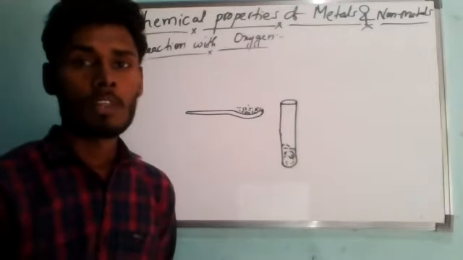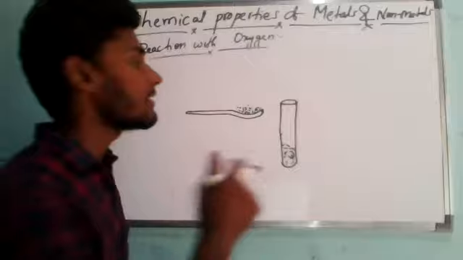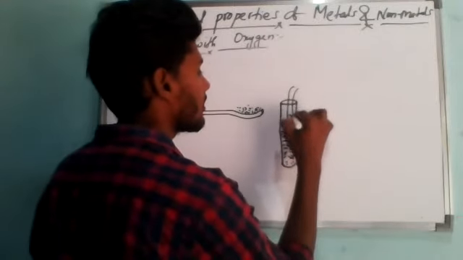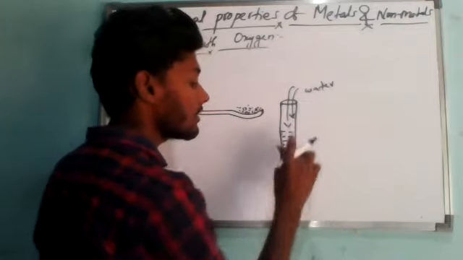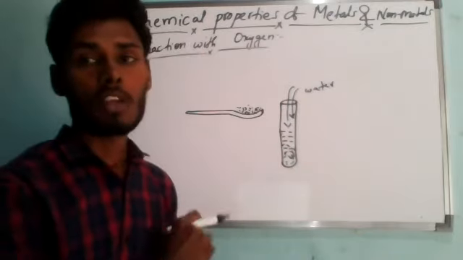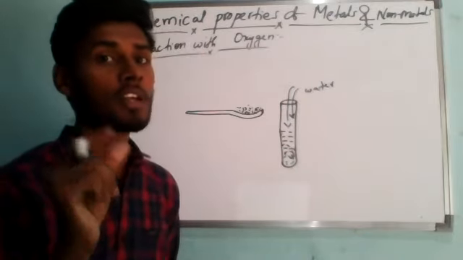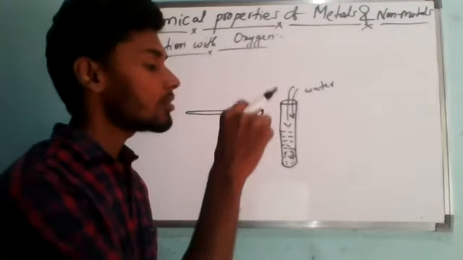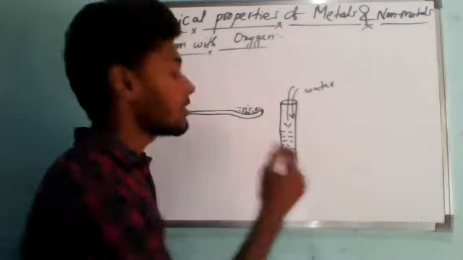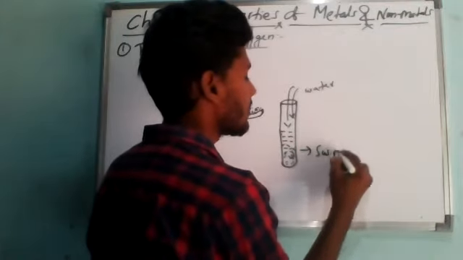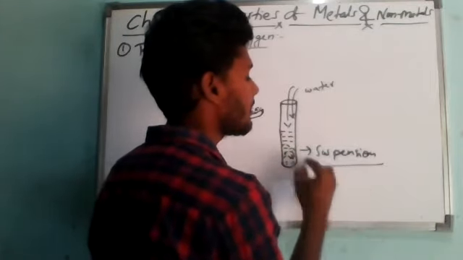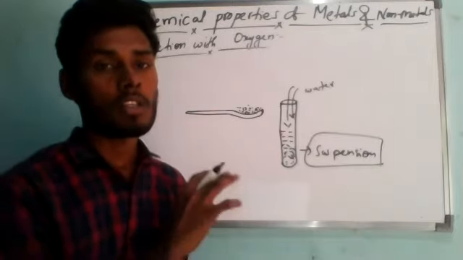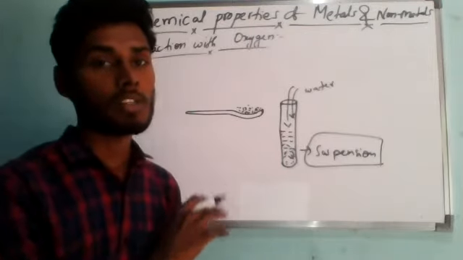Add a little water to the test tube and shake it well, because it needs to dissolve a little. In this way we get a suspension of iron oxide in water. These iron particles cannot dissolve in water completely, so they float inside the water. The floating of particles inside any liquid is called a suspension. So this is a suspension of iron oxide in water.